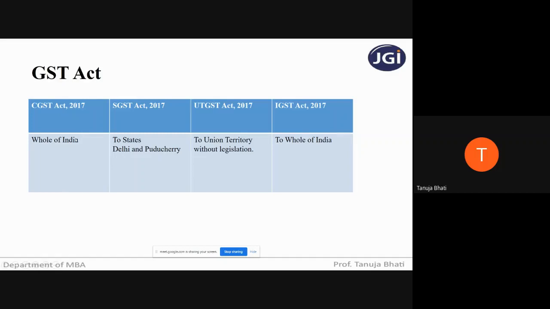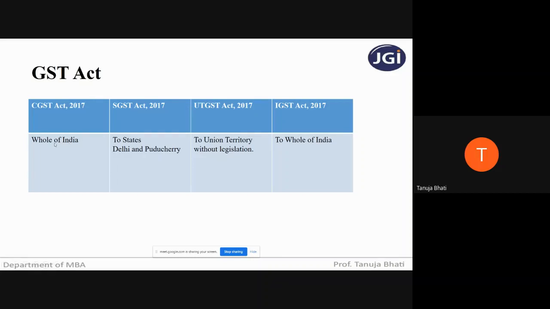Now what do you mean by India? What is the definition of India? India includes the territories of India, as defined in the constitution. Then its territorial waters, not only the borders and territories of India, but also the territorial waters. Then the seabed below the territorial waters, the continental shelf, and the exclusive economic zone. And apart from that, the airspace above the territory and territorial waters is also covered under the definition of India.